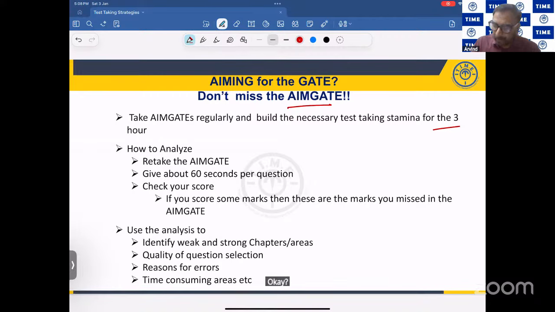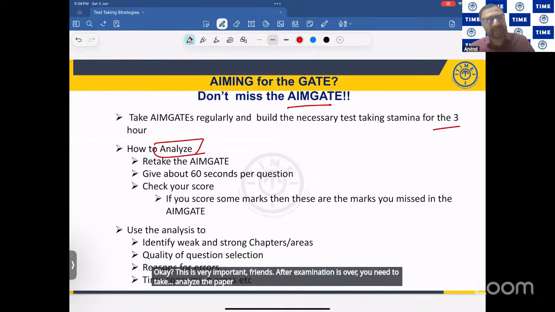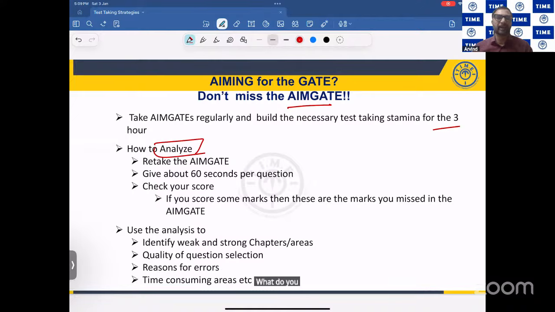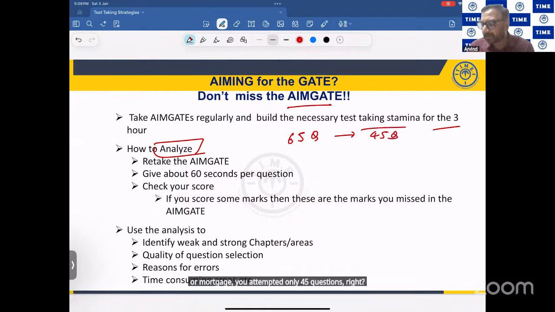Okay, this is very important, friends. After the examination is over, you need to analyze the paper. Everybody says, I'm analyzing, I'm analyzing. What do you mean by analyzing here? Let us say out of 65 questions, when you're practicing the AIMGATEs or mock GATEs, you attempted only 45 questions, right? The remaining 20 questions you have not attempted. What you have to do is take these 20 questions as an exam again by giving 60 seconds or maybe one and a half minutes each. That means something like 20 minutes to 30 minutes.